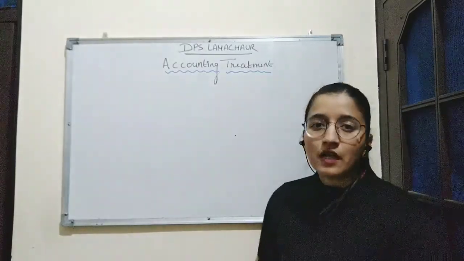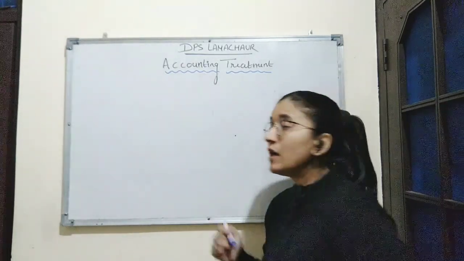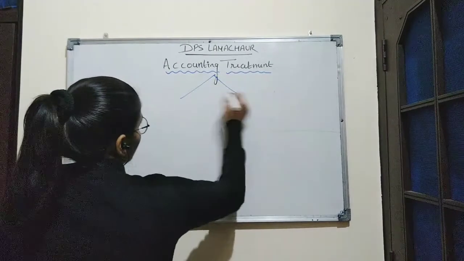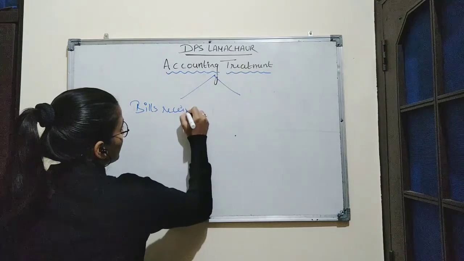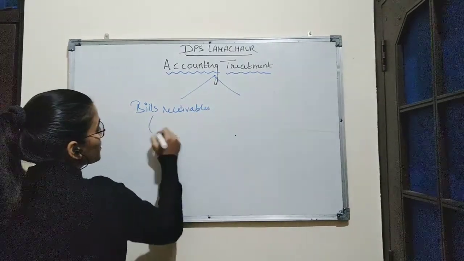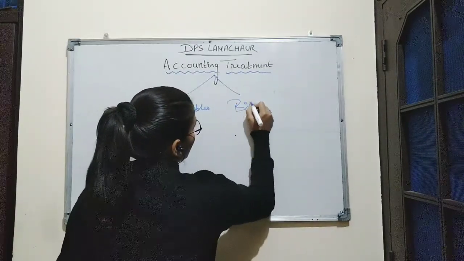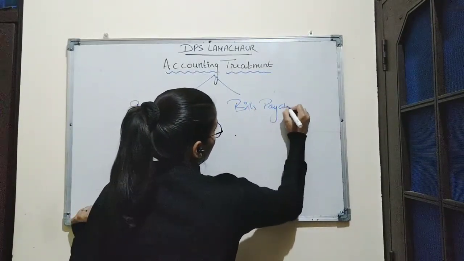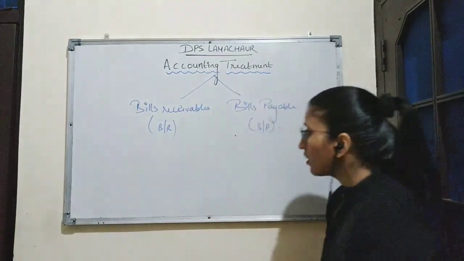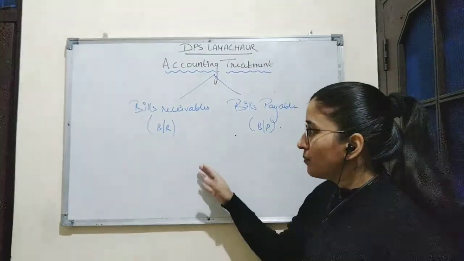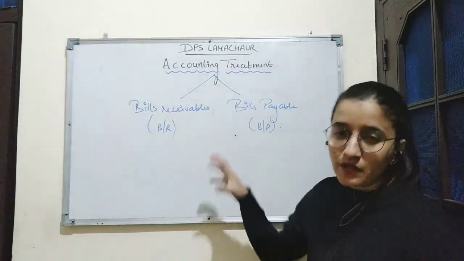Now we will learn the accounting treatment of bills of exchange. For the purpose of accounting, bills are divided into 2 categories. First is bills receivable, also written as BR, and second is bills payable, also written as BP. In bills receivable, the person who is entitled to receive the money of the bill is known as the drawer.